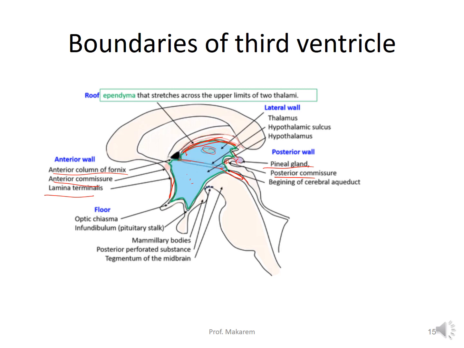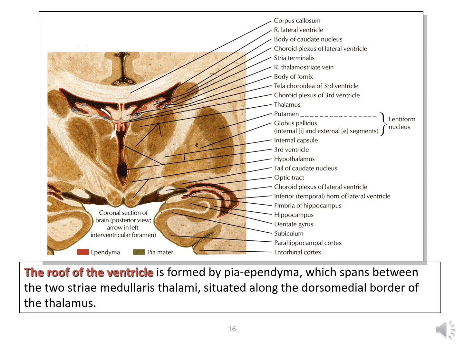So you can see these structures: optic chiasma, the infundibulum, the mammillary body, and the tegmentum of the midbrain. So this lies in the floor of the third ventricle. So here again you can see it is a slit-like structure. The choroid plexus is present in the roof, and laterally lie the thalamus and the hypothalamus.